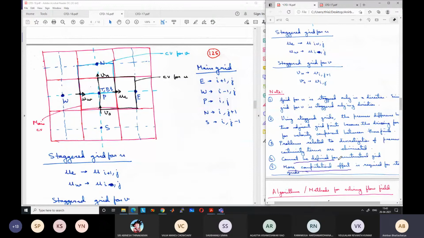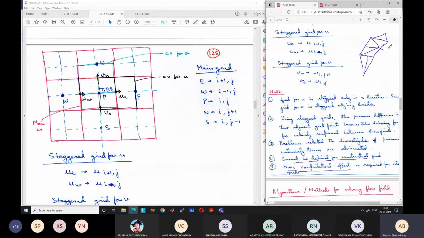So if you have a structured grid, like in the x direction we are varying the grids 1, 2, 3, 4, and in the y direction we are varying the grids 1, 2, 3, 4, so if it is nicely arranged, then only we can offset by half grid point in the x and y directions. If I have an arbitrary grid, just triangles like this, this is known as an unstructured grid. So there is no x and y direction. You don't know in which direction to offset. You cannot offset in any direction.